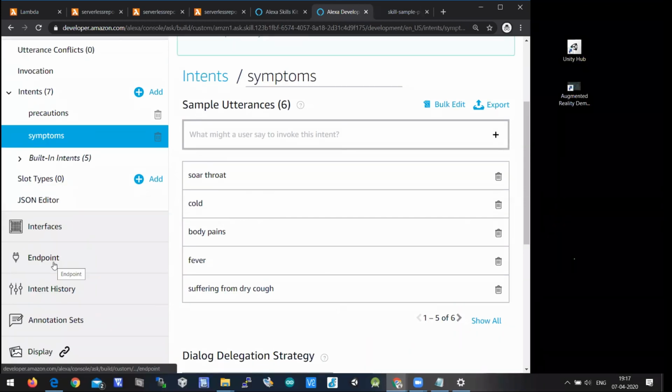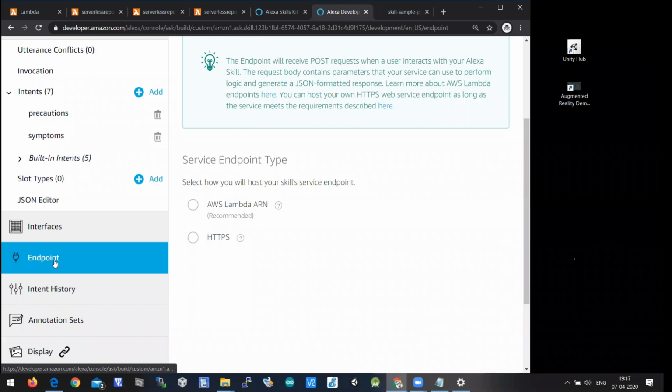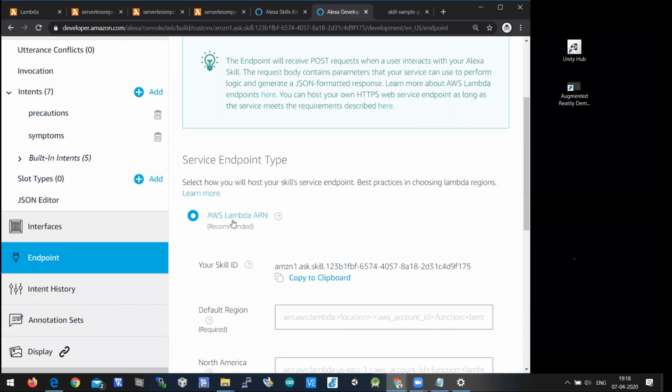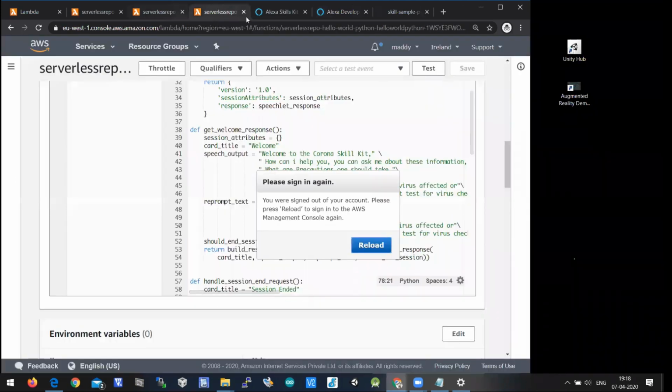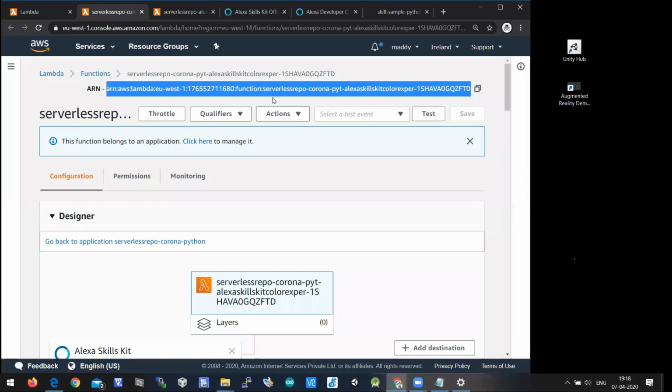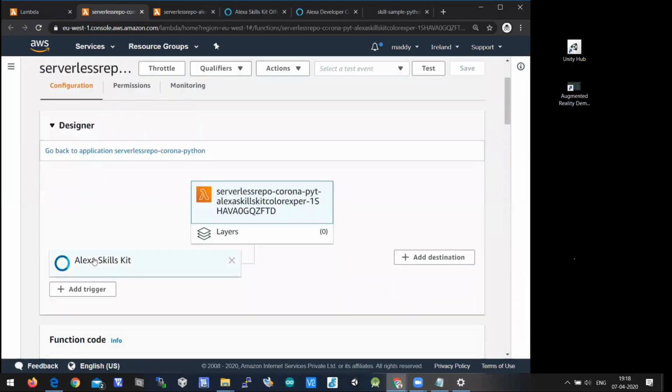Okay, let me connect this skill with AWS Lambda. There is an option called endpoint, so I have to choose endpoint. There are 2 endpoints here. One is AWS Lambda ARN and the second one is HTTPS. I should select AWS Lambda ARN. When you click AWS Lambda ARN, you will get your skill ID. You need to copy the skill ID and paste it in your account. So here you need to configure.